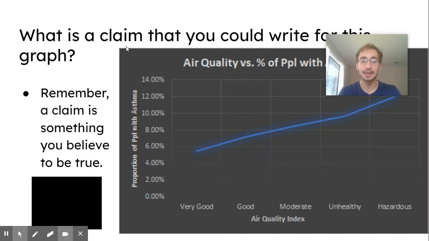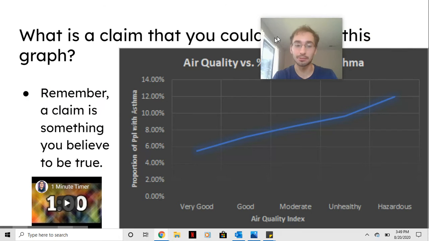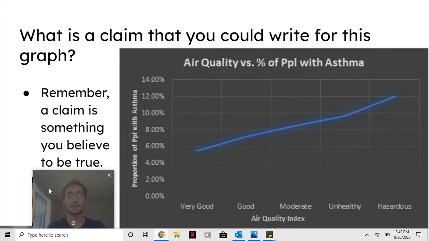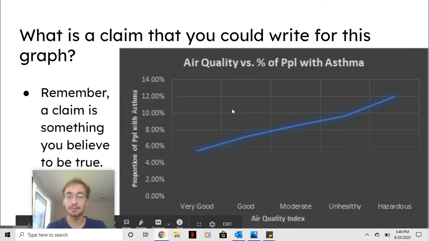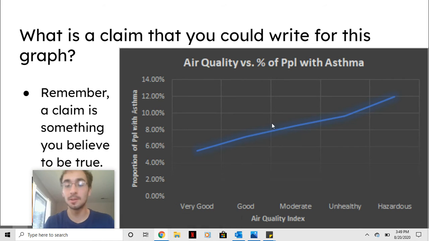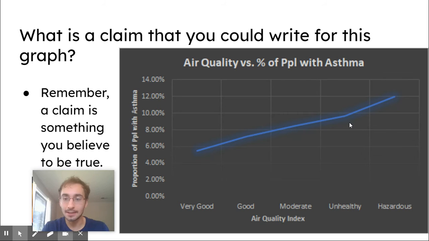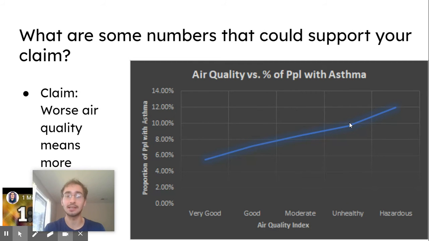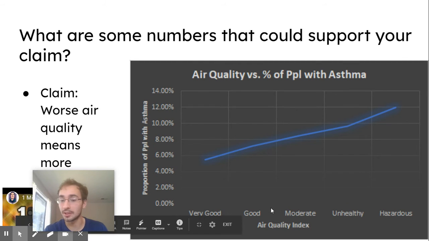These are all things your reasoning should have. Okay, perfect. And then I gave you a graph, and you're supposed to analyze a claim for this. So we have a graph of air quality versus proportion of people with asthma, and you're supposed to get a claim out of this. So pause this video, think about a claim that you could write. Next, the claim that I wanted people to get is that you notice that the worse the air quality gets, the more people with asthma.